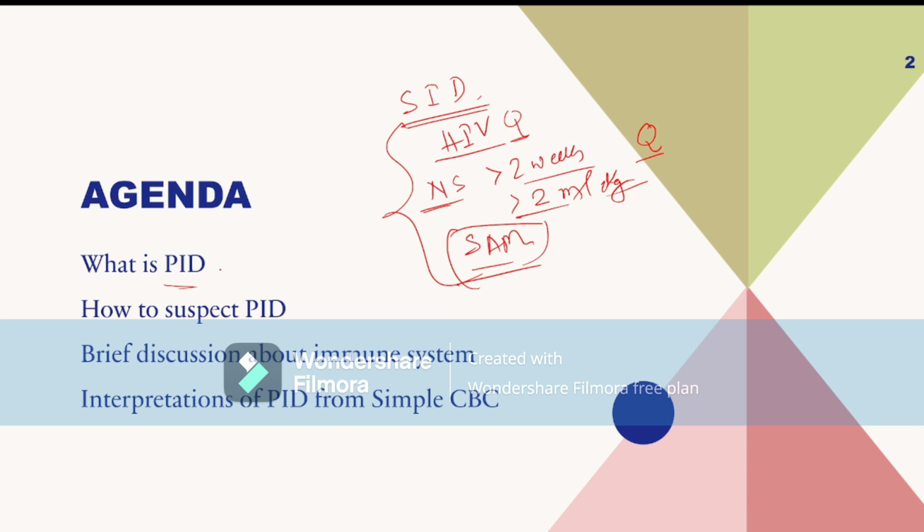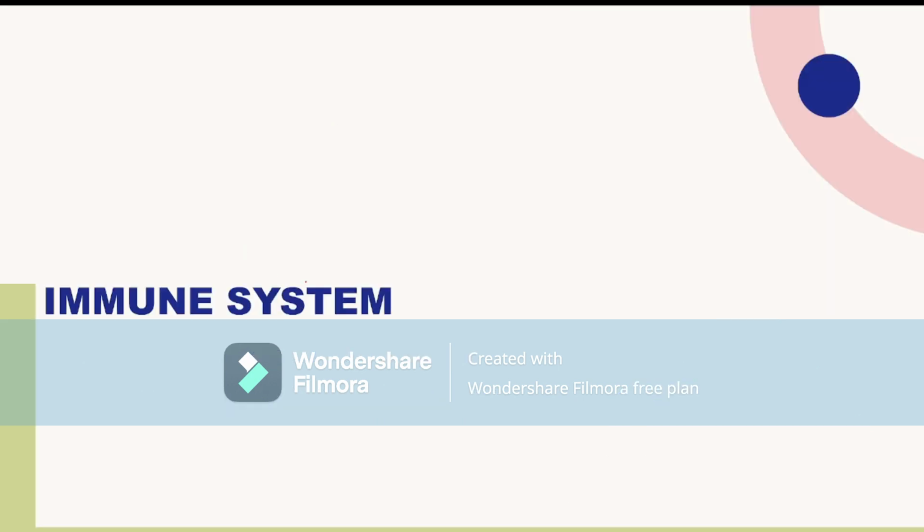So there are different types of primary immunodeficiency in children. The most common primary immunodeficiency is selective IgA deficiency. Selective IgA deficiency is the most common primary immunodeficiency in children. Today we will discuss the names of primary immunodeficiencies and their different types. In my next video, I will discuss all the diseases and all the types of primary immunodeficiency in a descriptive manner. So first let us come to the immune system in a nutshell.